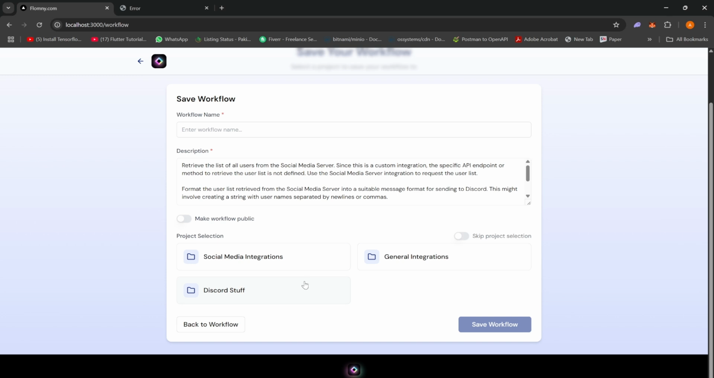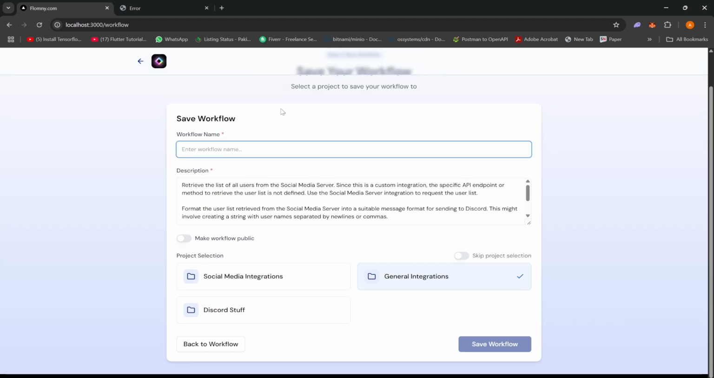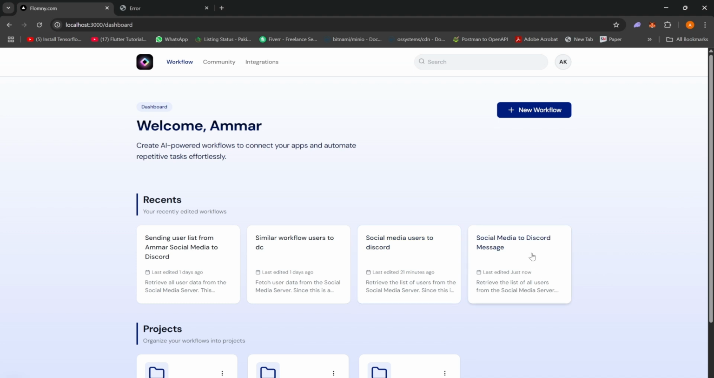I can select to place it into any project. I can either place it in general integrations. Let's just put it into general integrations. And I'll keep this one private because we have a lot of public integration workflows as well. So my workflow is called social media to message. Good. Save this workflow, and now we have it here.